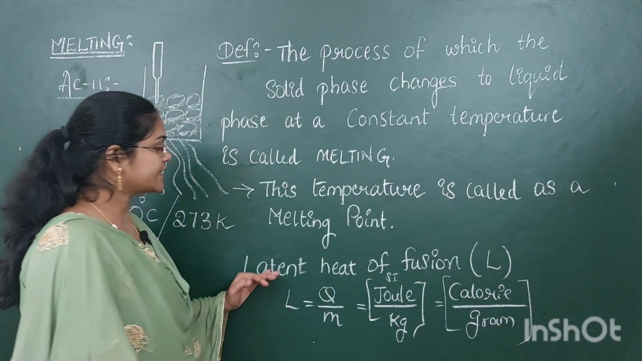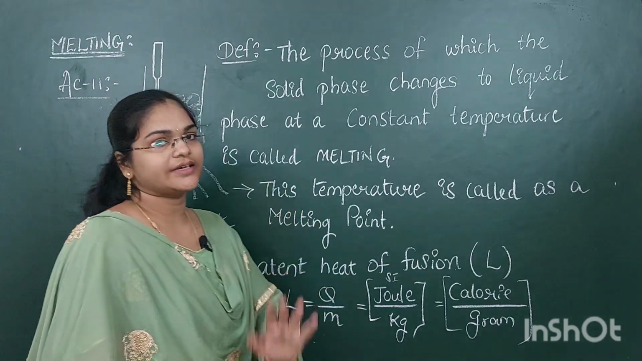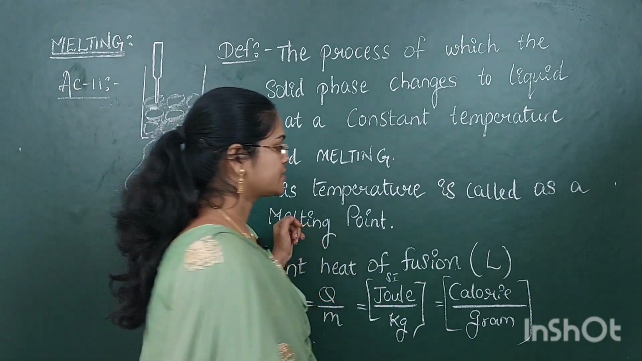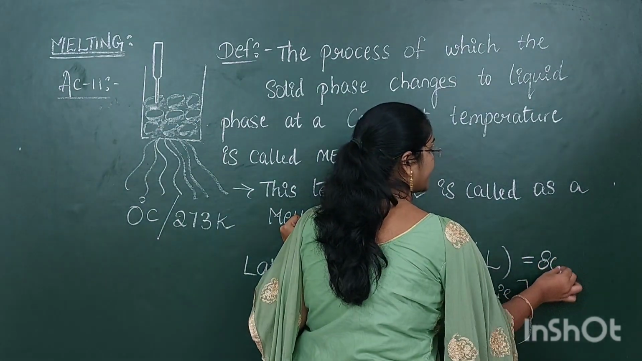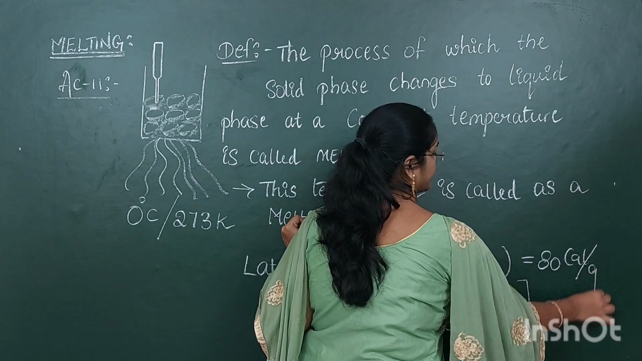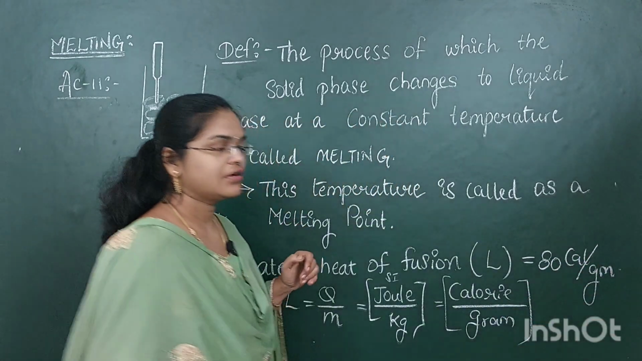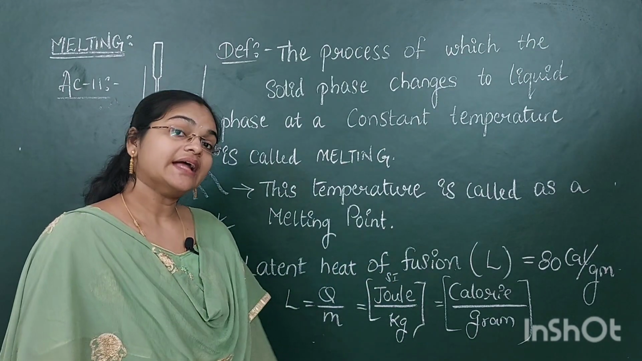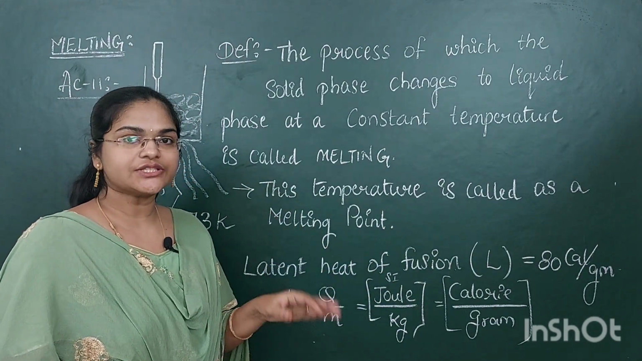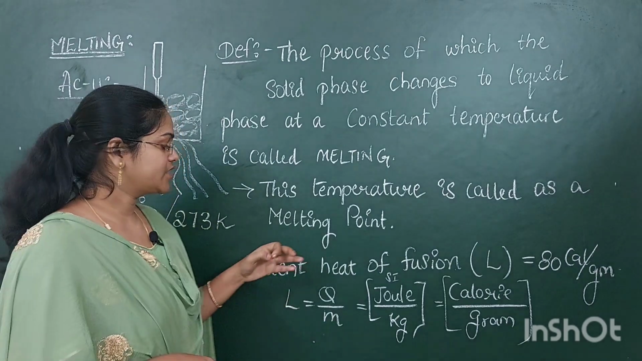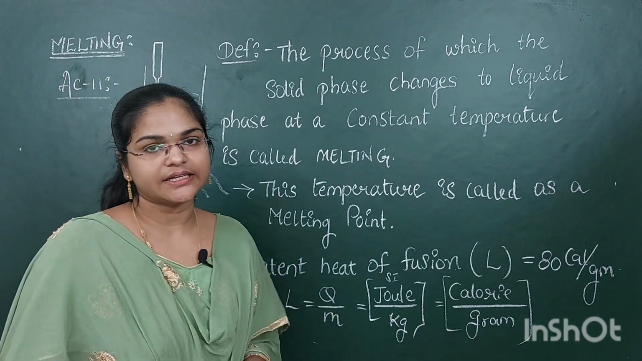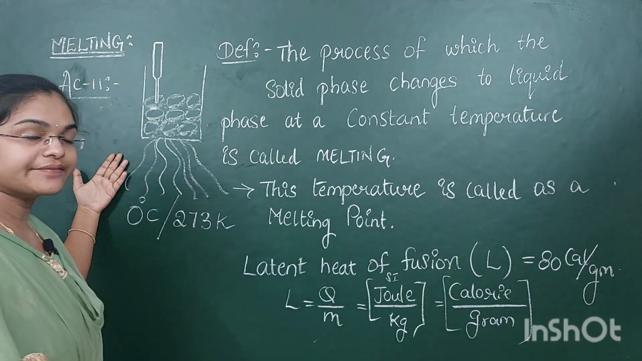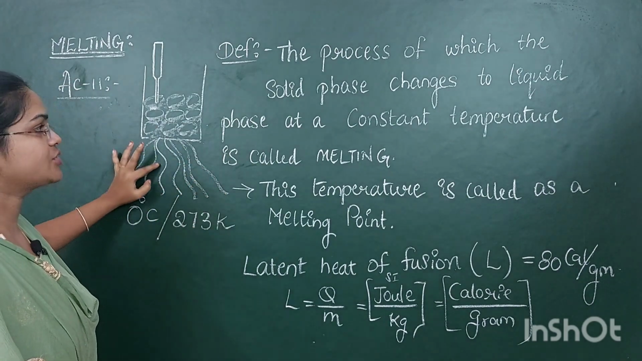So the value of latent heat of fusion of ice is 80 calories per gram. Yes, the latent heat of fusion value is 80 calories per gram, and the latent heat of vaporization value is 540 calories per gram. But here the latent heat of fusion value is 80 calories per gram.